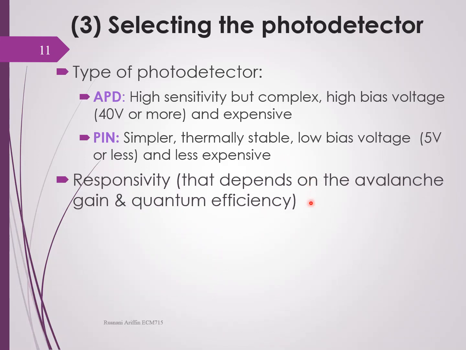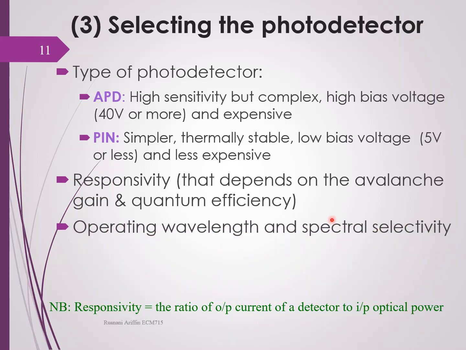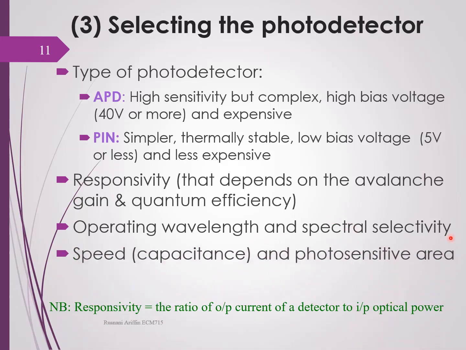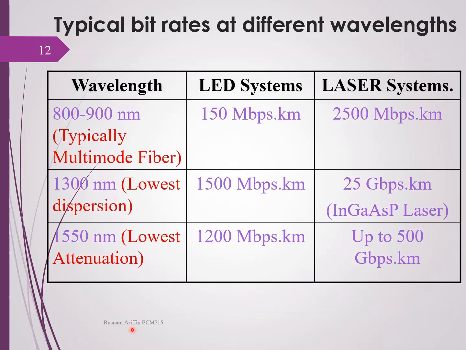Okay, you should also know the responsivity, which depends on the avalanche gain and quantum efficiency. Recall, responsivity is the ratio of output current of a detector to the input optical power. You should also know the operating wavelength of the photodetector and also the spectral selectivity, the speed, capacitance, and also the photosensitive area, and also the sensitivity, which depends on the noise and gain of the photodetector.